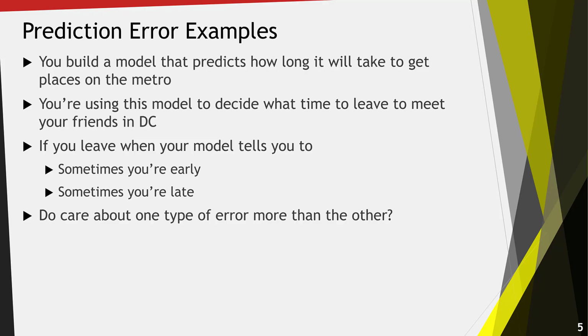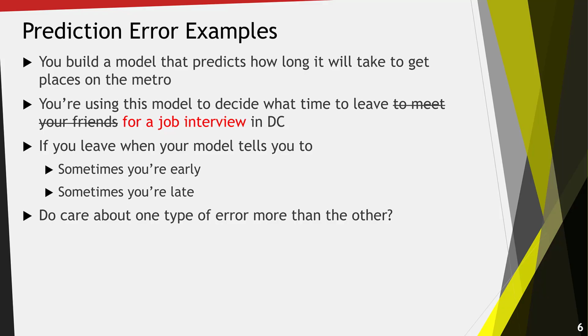In this case, if you're meeting your friends in DC, if you're early, you're going to get there a little bit early and be by yourself for a bit. If you're late, the same thing happens to your friends. You may care a little bit more about being late than being early, but probably you weight these two types of errors the same.